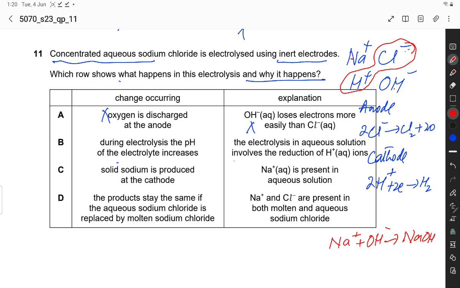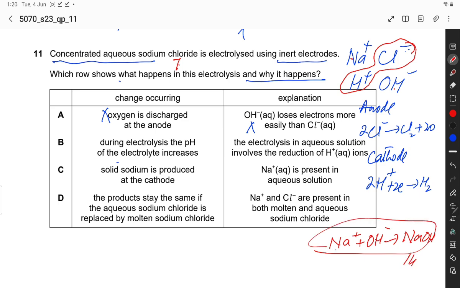During the electrolysis the pH of the electrolyte increases, because sodium chloride has pH 7, and when sodium hydroxide is formed, its pH is increased.